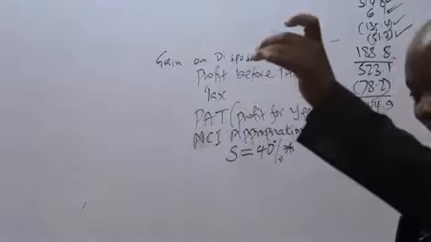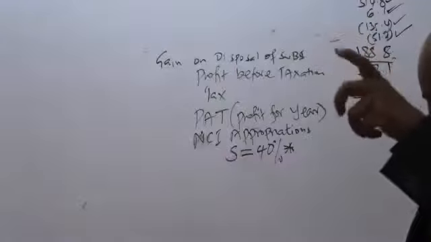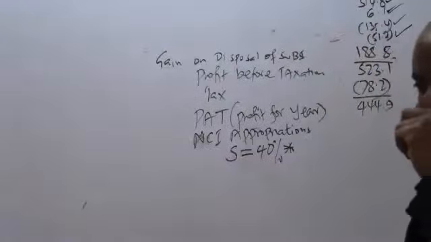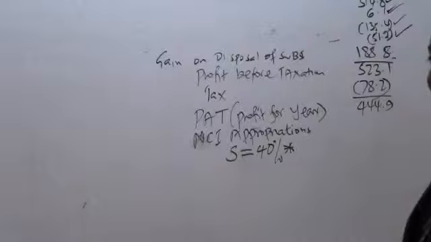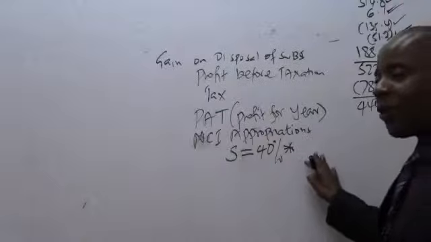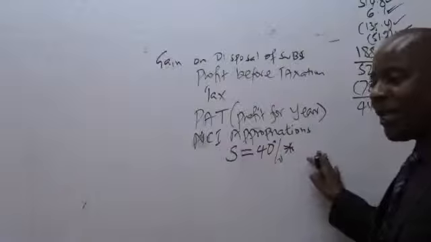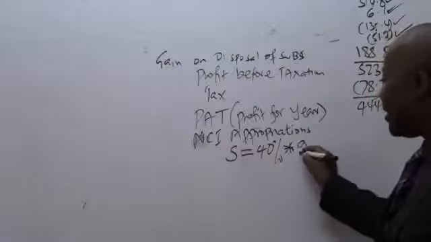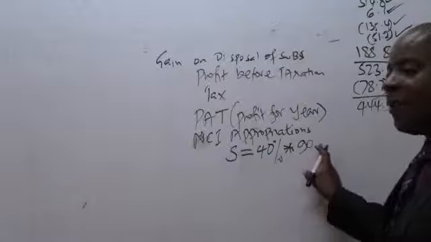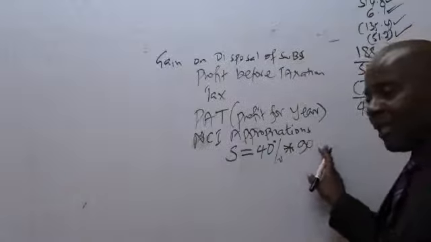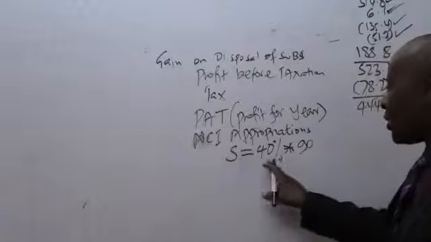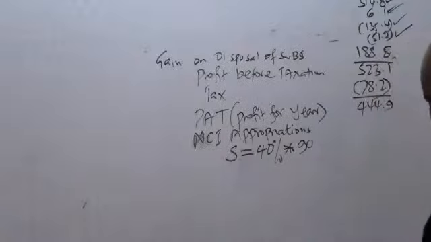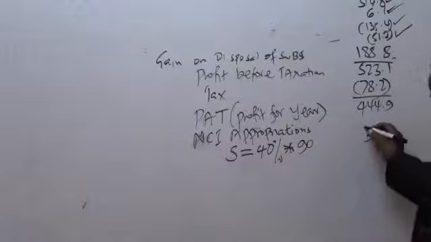Go to the income statement of S, and you'll be able to see the profit after tax. Remember, here we are sharing the profit after tax, so don't share comprehensive income. It comes to 90. So what is 40% of 90? There are no adjustments here on the profit after tax. This is a simple question. 40% of 90 will give me how much? Ruth tells me it is 36. This will go to the NCI of S.